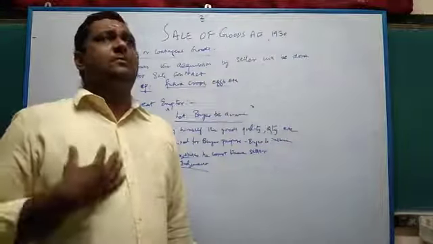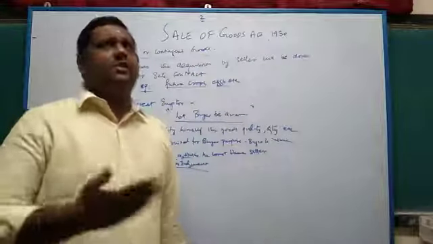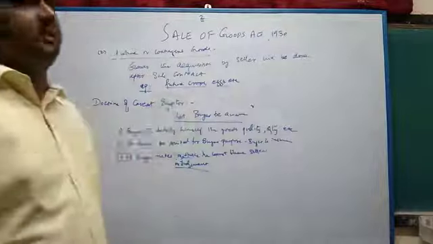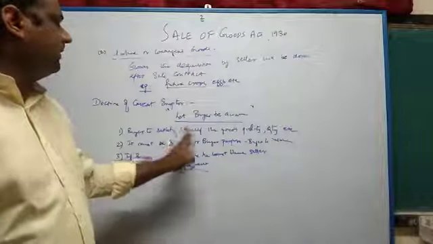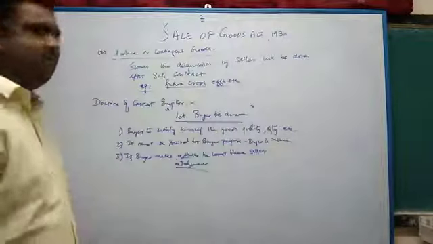He has to satisfy himself. He has to happily buy the product, and the seller has to happily sell the product. So that should be the relationship. After buying, you should not scold the seller. So the buyer has to satisfy himself about the goods, quality, quantity, price, features, functions, and so on.